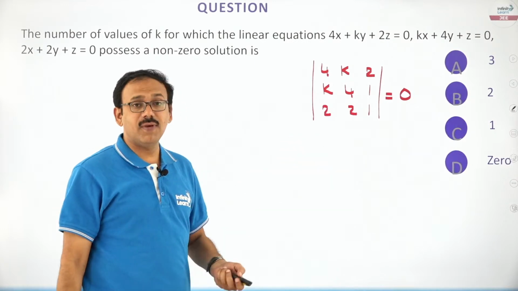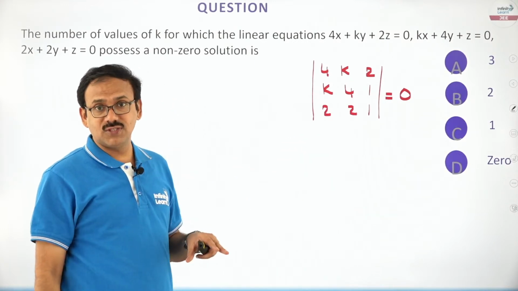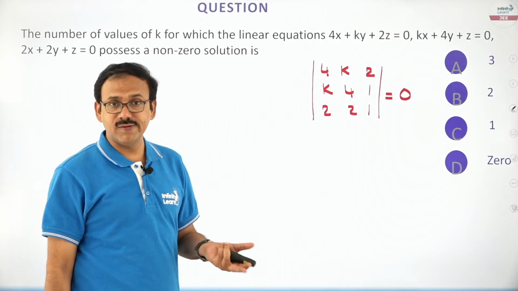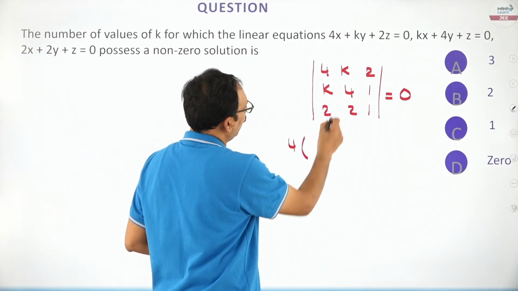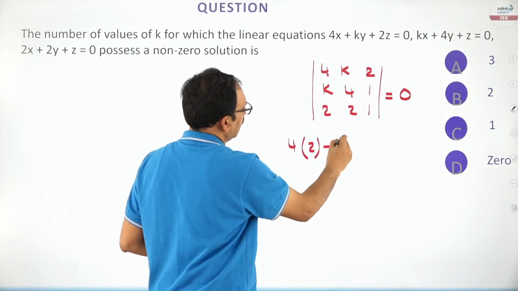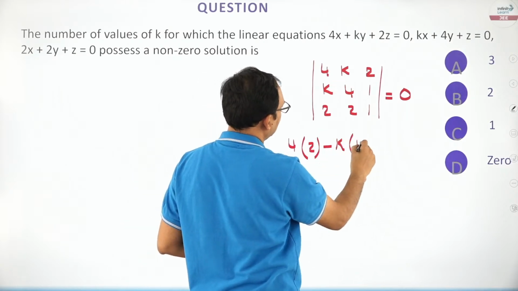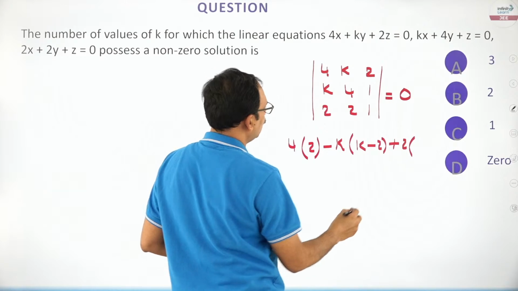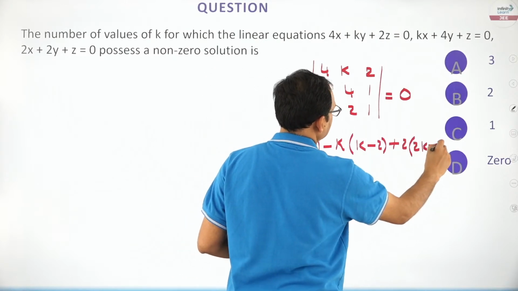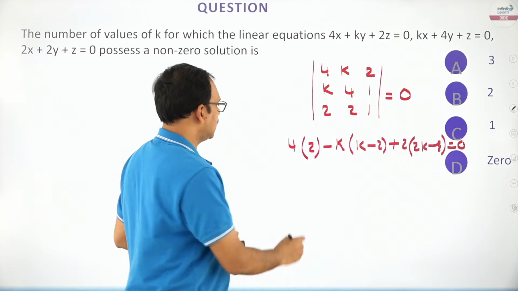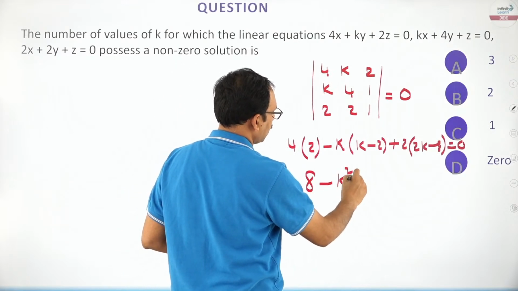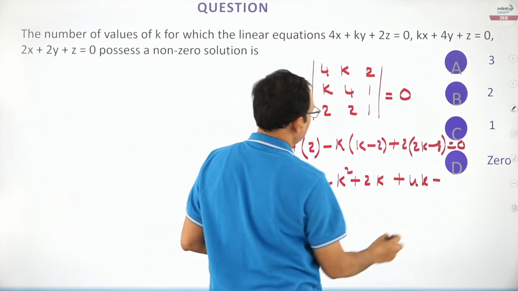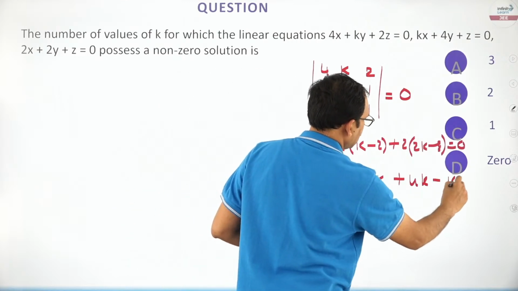So if we expand, we may get a quadratic. There is a chance that both the roots are the same. So this is why, by just observing the determinant, don't come to the conclusion that there will be two roots. Just try to expand: 4 into (4 minus 2), minus 2 into (2 minus k), plus 2 into (2k minus 8), equal to 0. This is 8 minus k square plus 2k plus 4k minus 16. Am I correct? Minus 16 equal to 0.